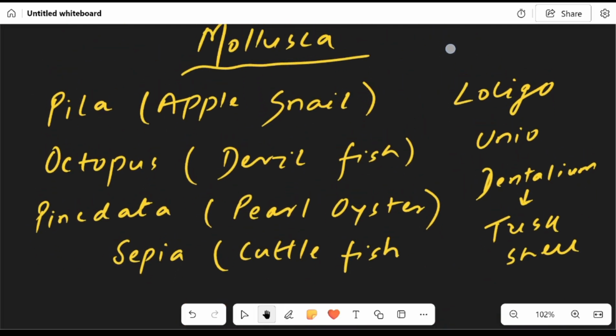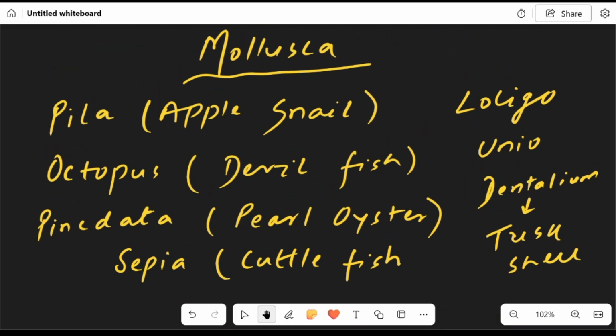Now let us turn our gaze to Mollusca. We have the snail here. Pila is known as apple snail. Octopus, a mollusk, is known as devilfish. Pinctada, the pearl oyster, is also a mollusk.